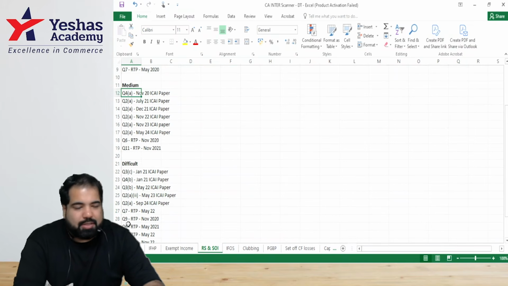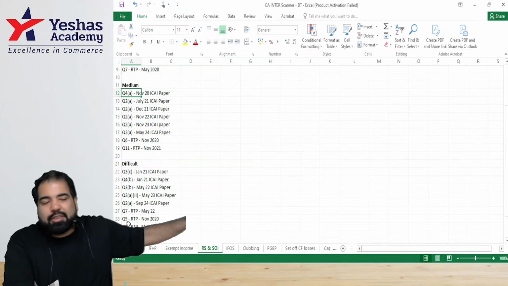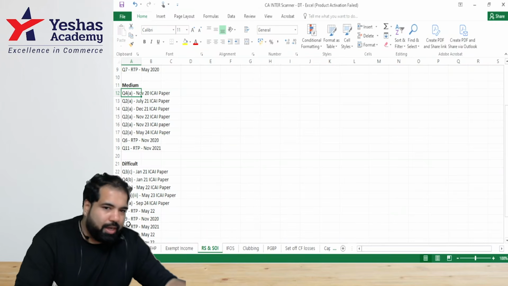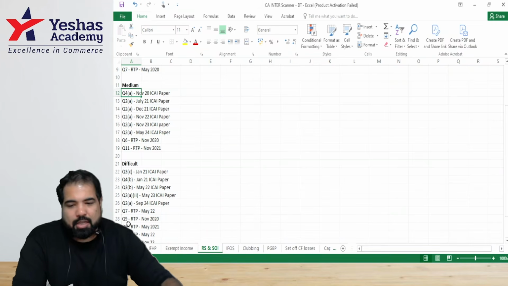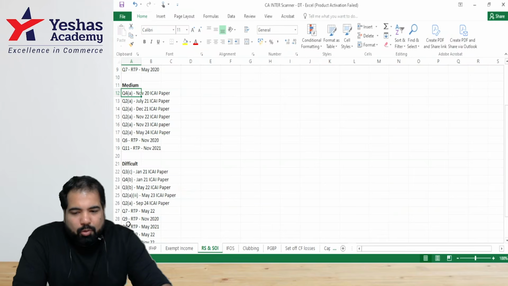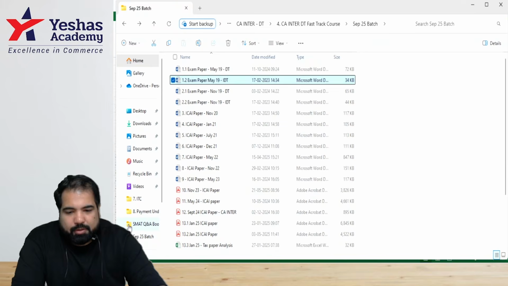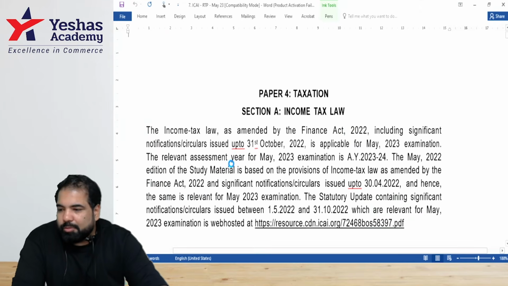Now the medium questions. What happens is after this, even if you don't look at anything else, guys, if we practice 2-3 sums, you are ready for the exam for this chapter. Now a little bit more confidence, guys. Question number 4 in November 20 ICAI paper. Let's try and see if you're able to answer that one. November 20, question number 4A.